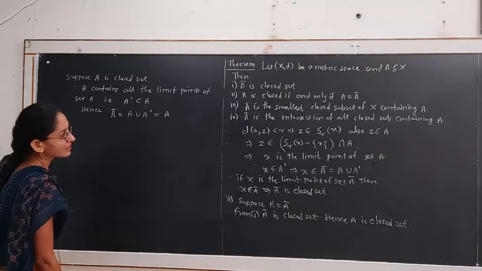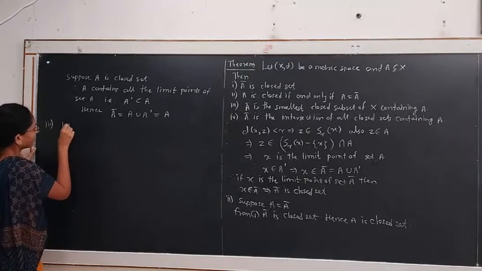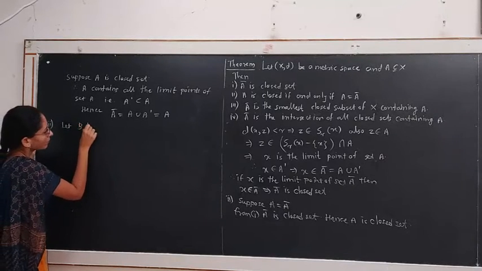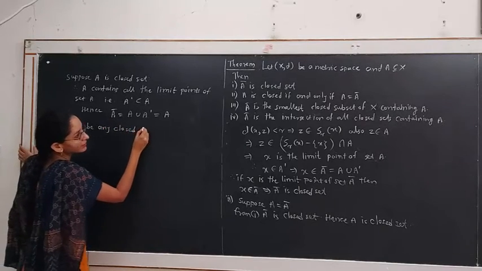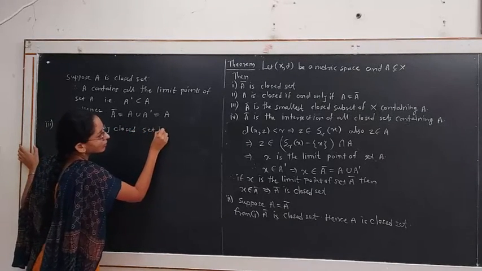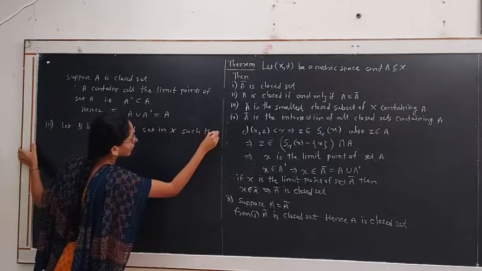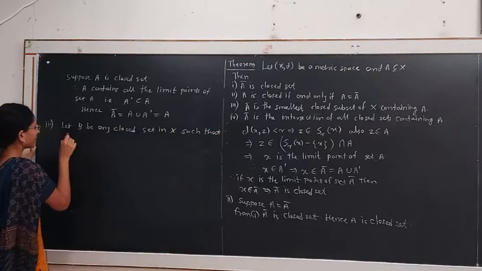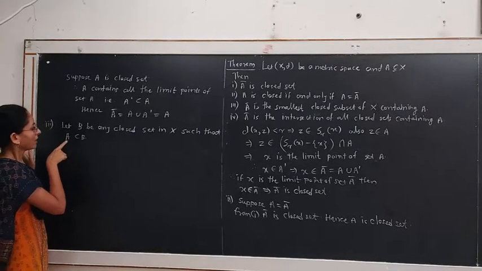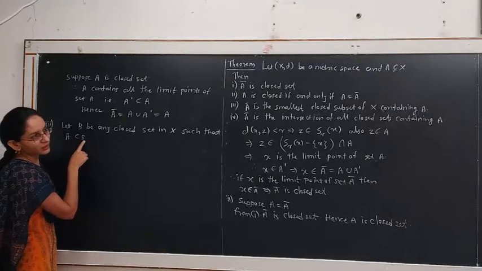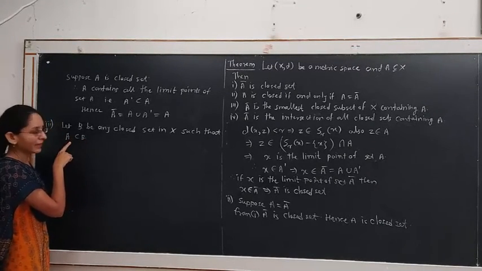Now we prove the next result, the third. Let B be any closed set in X such that A is a subset of B. We prove that A closure is a subset of this closed set B that contains A.